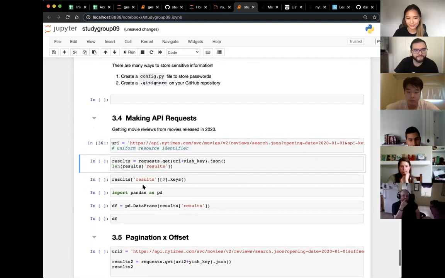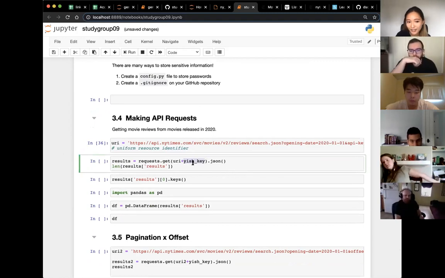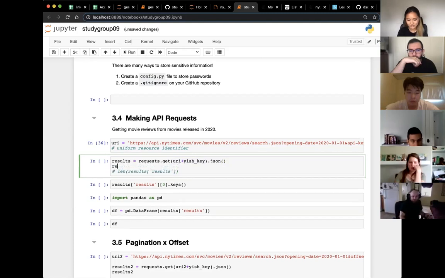I saved that as a string to the variable URI, and I know that I just need to add my key at the very end, and I can give that whole thing to requests.get and turn it into a JSON. So before that, let's do this and take a look at what results is.